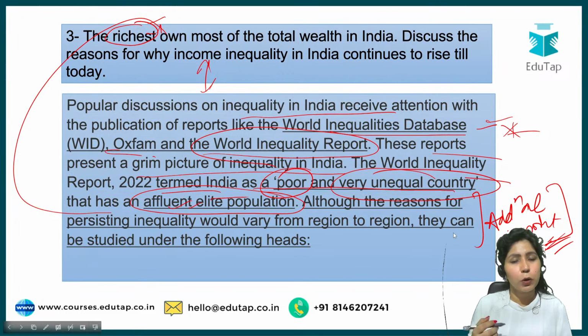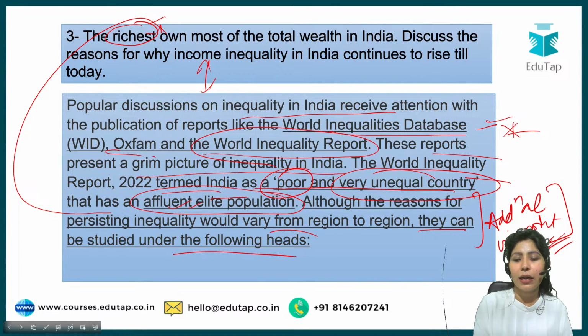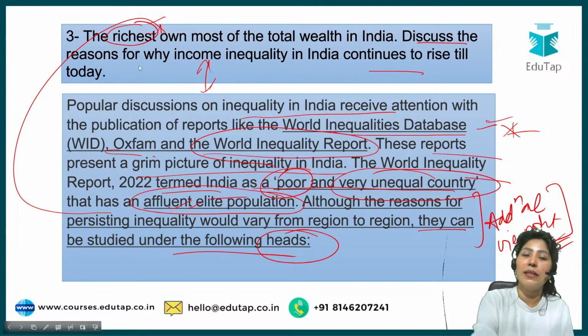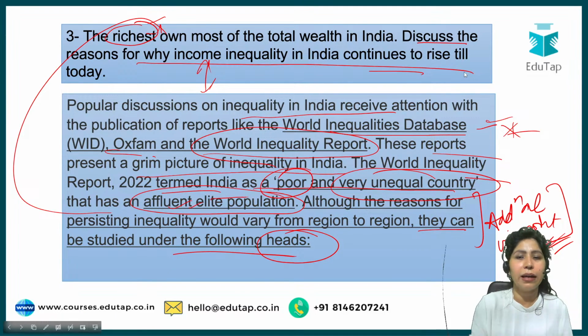Although the reasons for persisting inequality would vary from region to region, they can be studied under the following heads, because this is the question that was in our second part: discuss the reasons why income inequality in India continues to rise till today. You're giving a very intelligent statement that reasons can vary from region to region, community to community, person to person, but major reasons I'm putting in the following points.